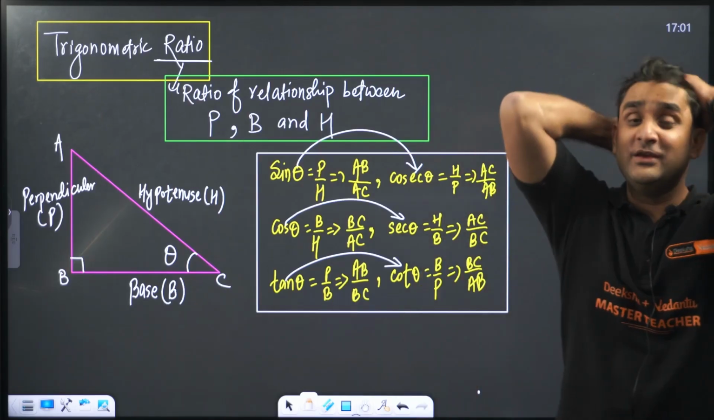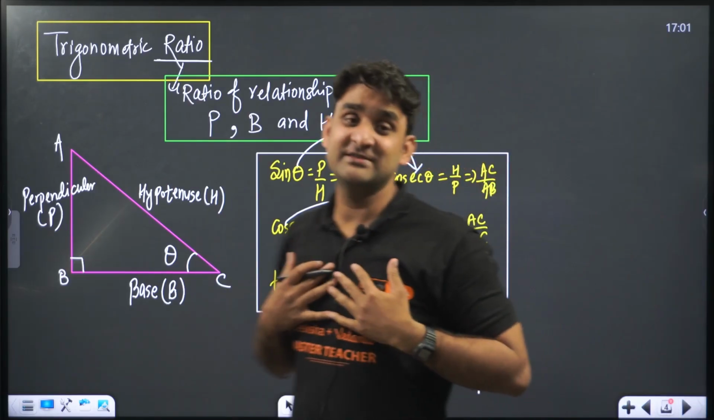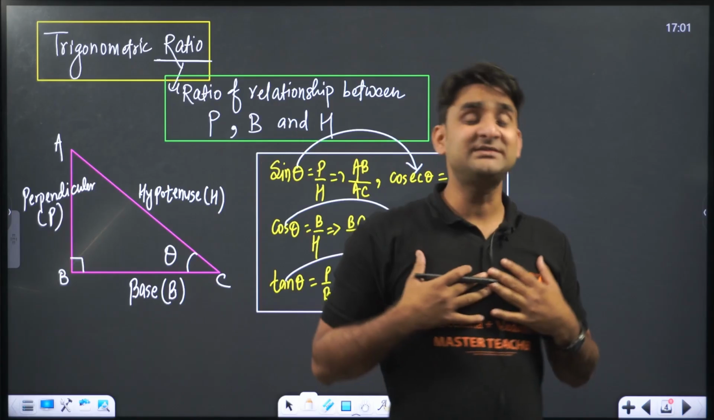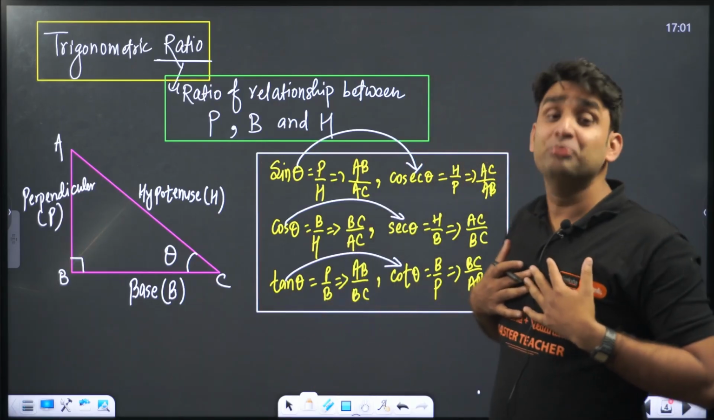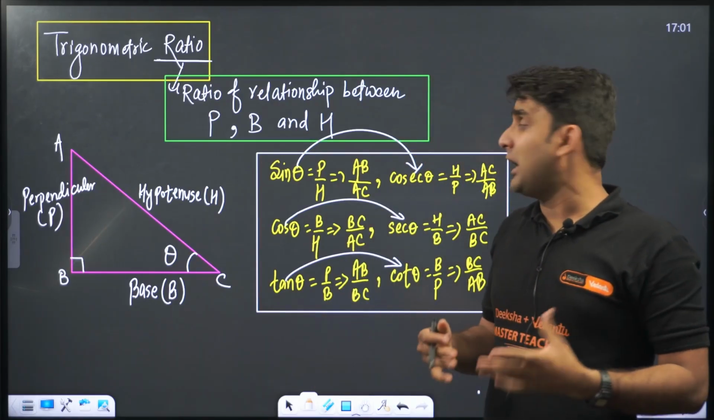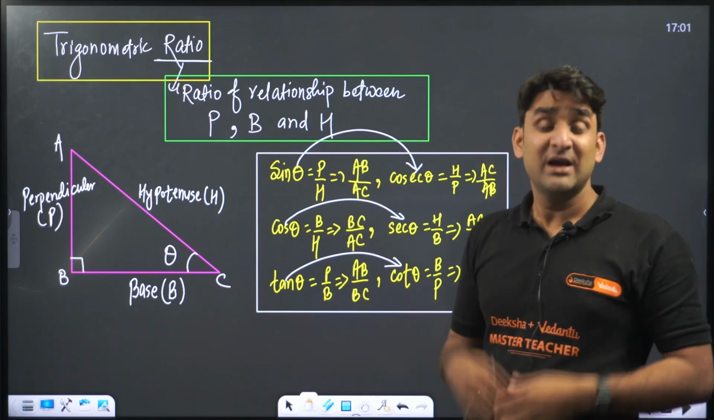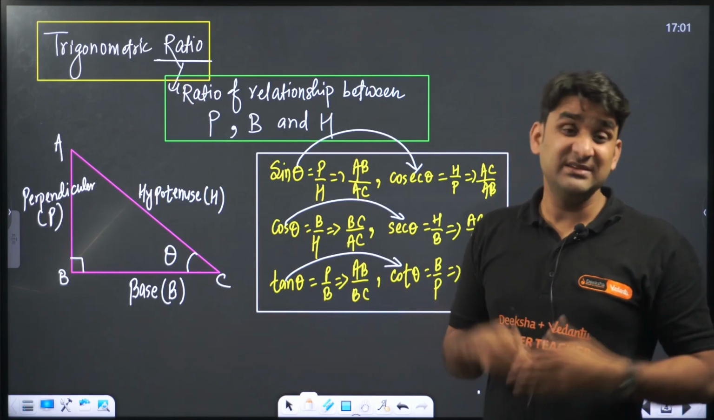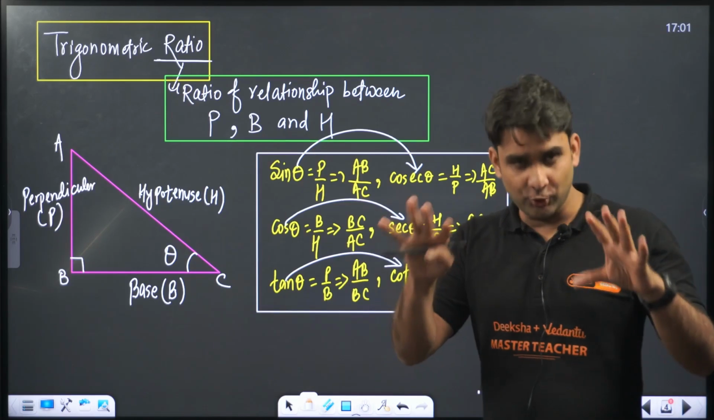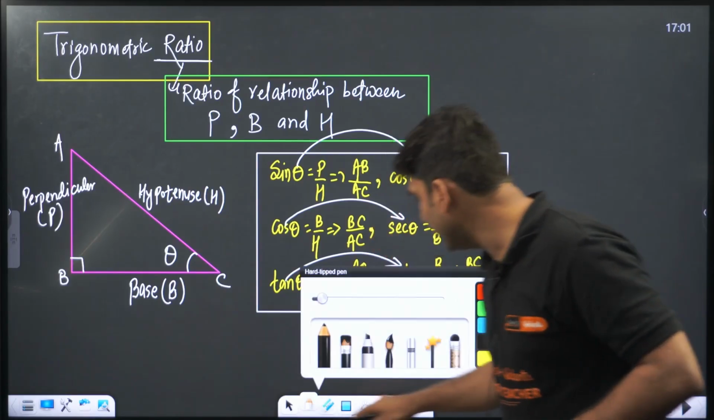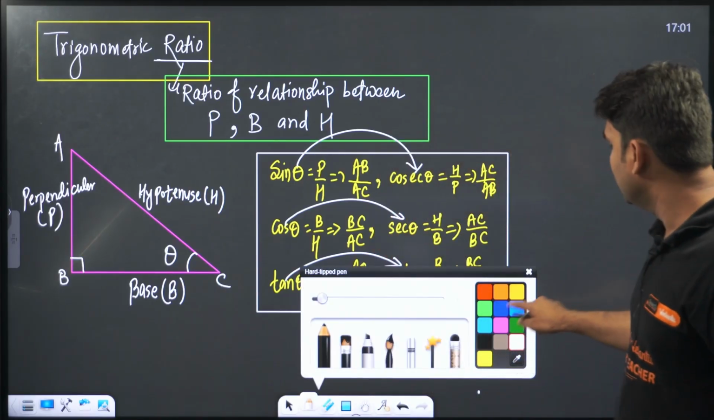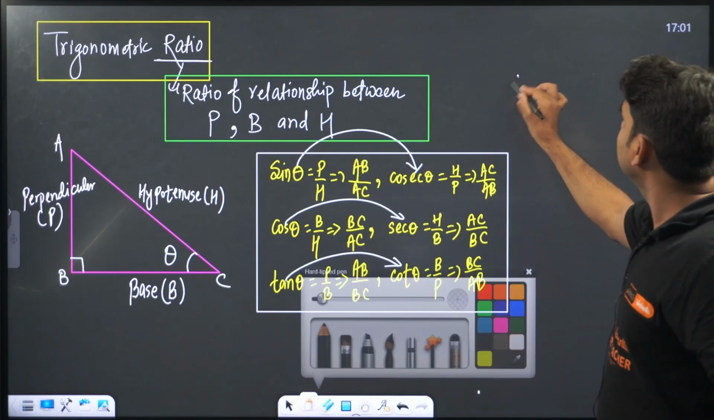But one thing which is troubling all of us, sir, we can't understand how to memorize, how you have memorized that sine theta is P by H, cos theta is B by H. This is little challenging for us. Don't worry. I'm going to give you a very shortcut method. My dear, this is short trick.